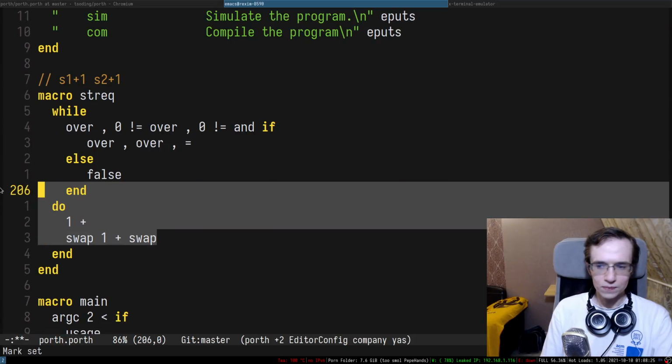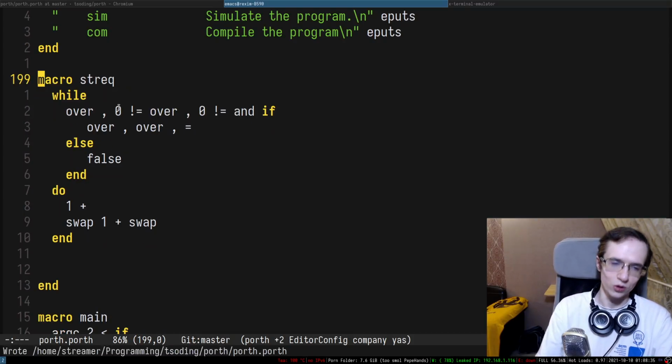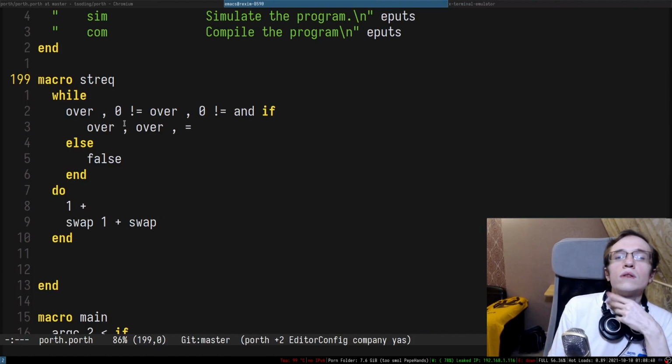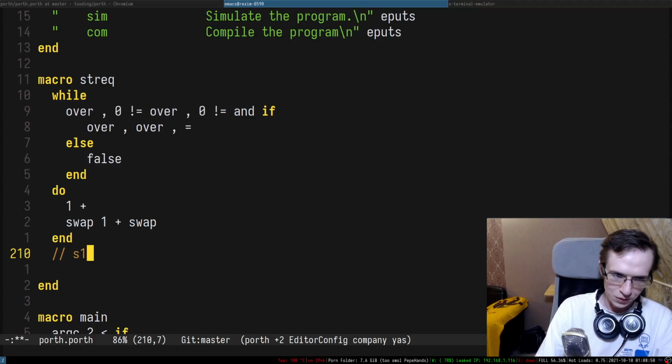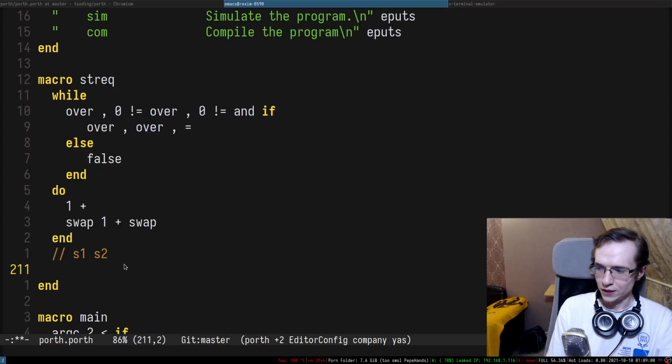So there we go. And after that, I need to check whether they're equal or not. So I suppose what we have to do is, at the end of this entire thing there is going to be S1 and S2, right? So we have S1 and S2. They should both point at 0, right? We should point both at 0.